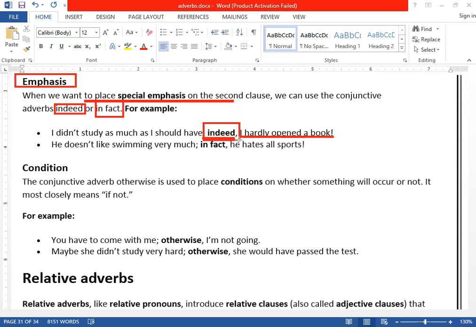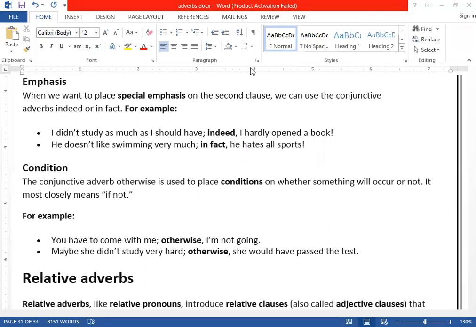It is used to emphasize the second clause. Which one is the second clause? This one is the second clause, clear? We can say he doesn't like swimming very much. In fact, he hates all sports. This one. So these two conjunctive adverbs are used for emphasis.